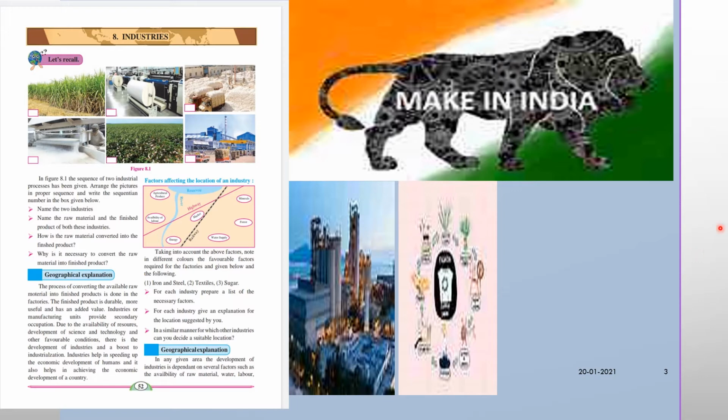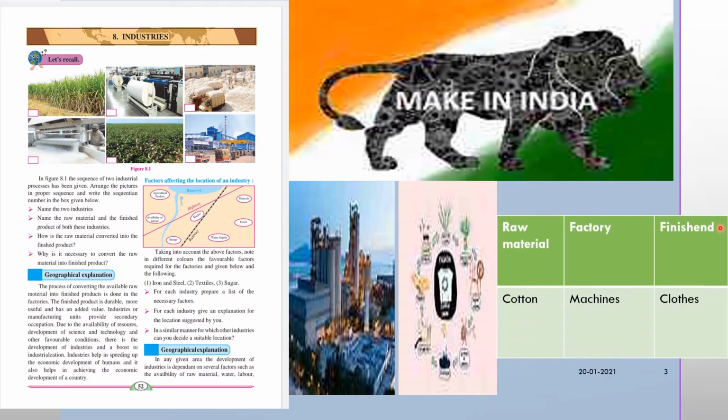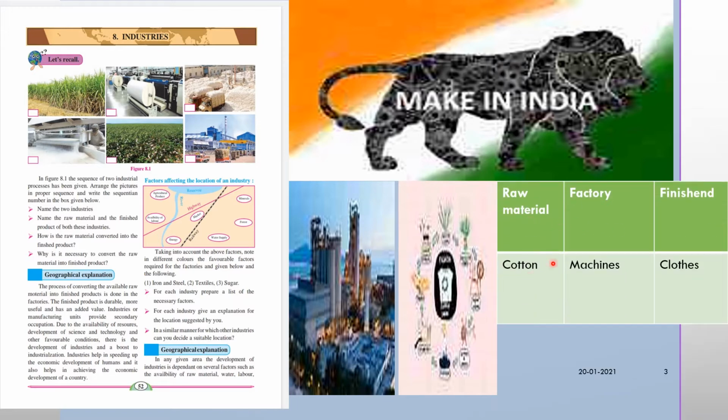Cloth. Here you can see, the raw material is cotton. In the factory there are many machines, and after their process, what happens? We get cloth. Here you can see one example related to cloth. This is a t-shirt.